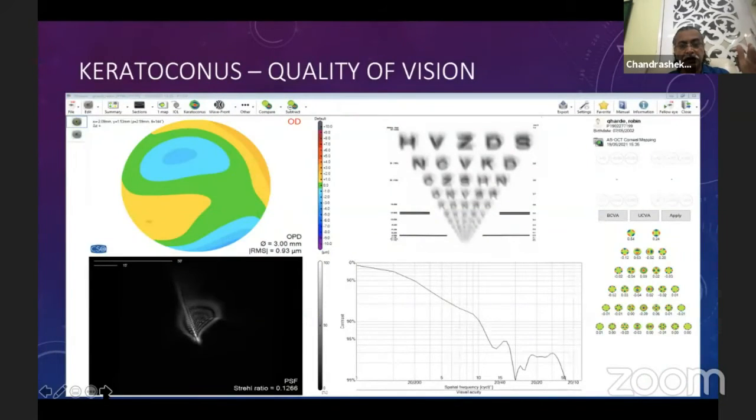Similarly, quality of vision, all the things on a single screen. As Dr. Divya has already explained, Zernike, point spread function, quality of vision, contrast, and Zernike in numbers. Now, I have started using this for basically three things. Number one, after topo-guided PRK in keratoconus, how much is the improvement in the quality of vision?